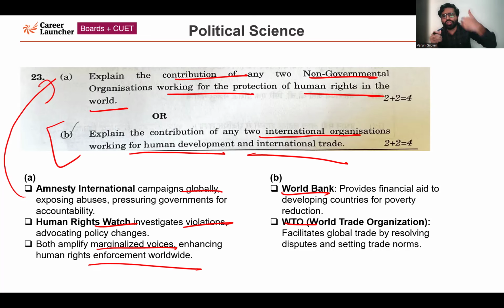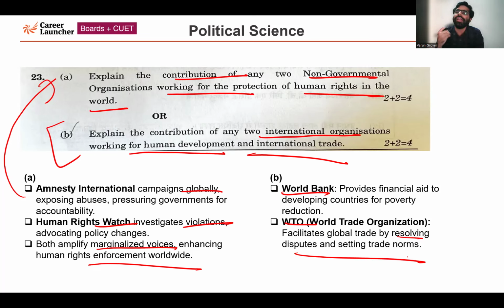It is also helping such countries in infrastructure related projects, providing funding to such countries. Another organization is WTO, World Trade Organization. It is facilitating global trade by resolving disputes and setting trade norms.